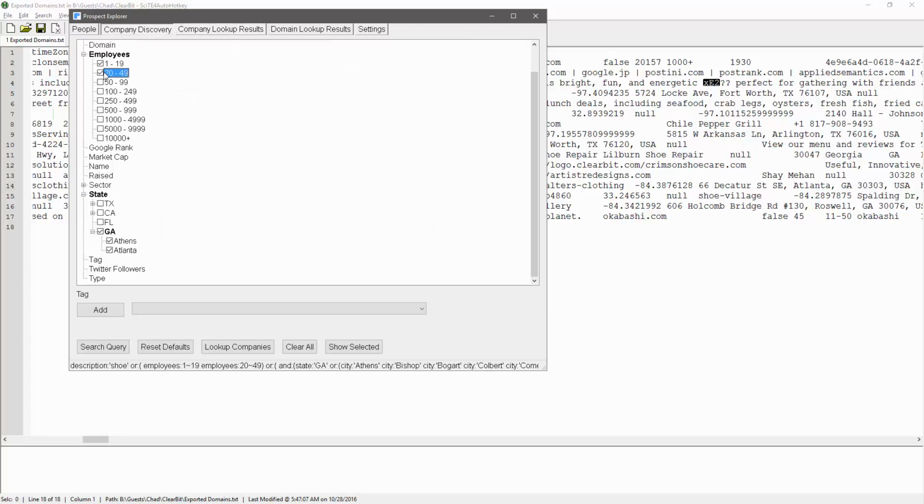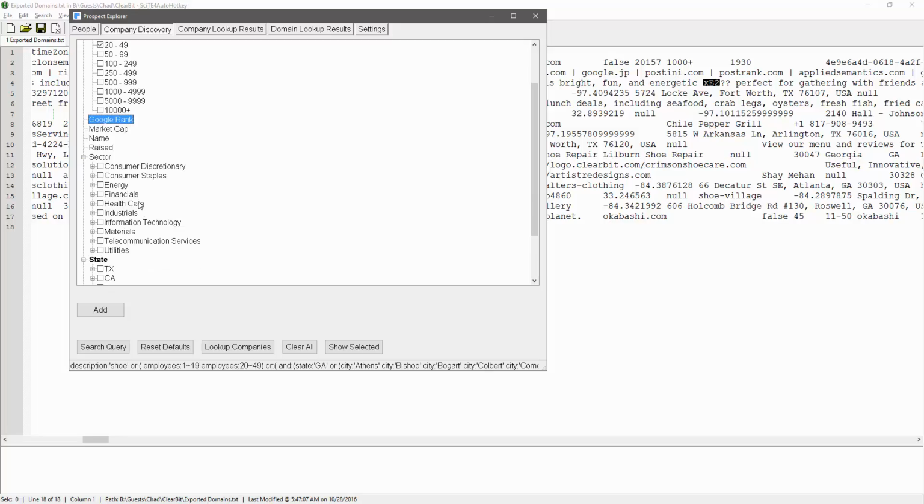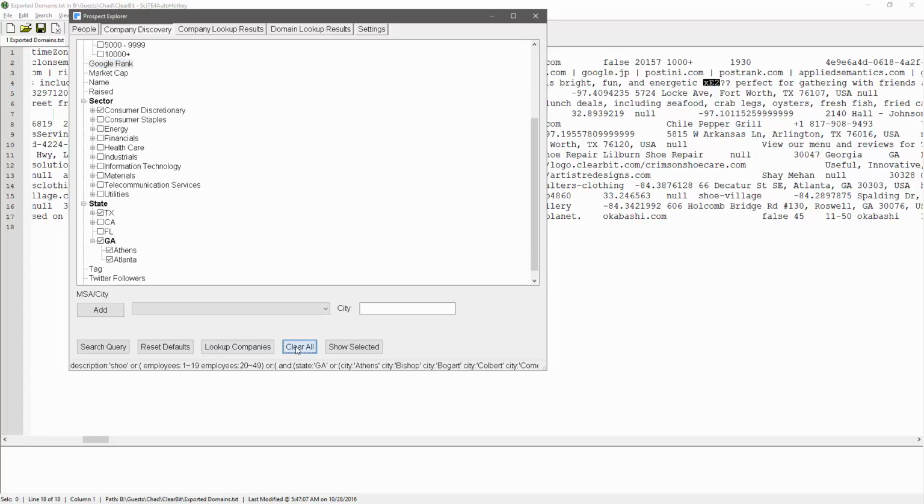The search stuff is pretty awesome, to be able to dig around and look at what you were looking for and target very specifically on a given company name, with a lot of different fields that you can search off of. What's nice also is, let's say I work a lot in Texas. Let me clear all.